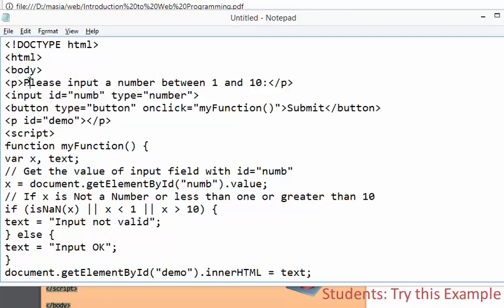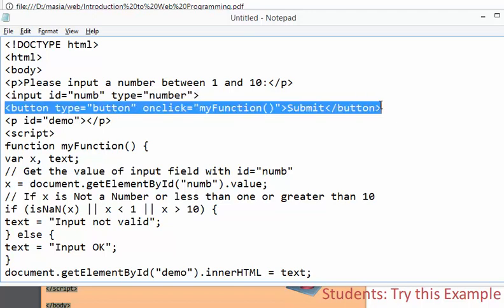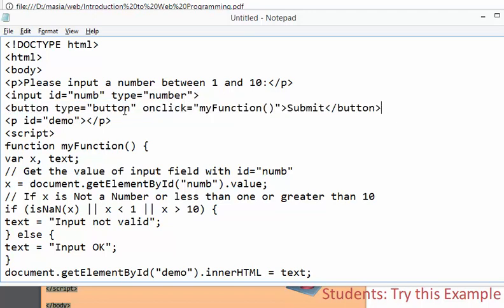Okay, so you are saying to a person, please input a number between 1 and 10, and you are getting the input here, and you are declaring a button here. Now what you really need to do is get the number from this, so you must put the id there, id num. Just change this number. Okay, you are getting id numbers.